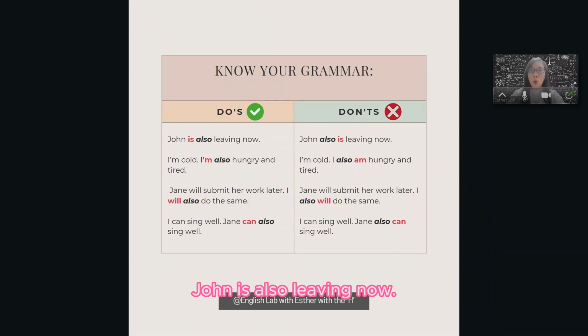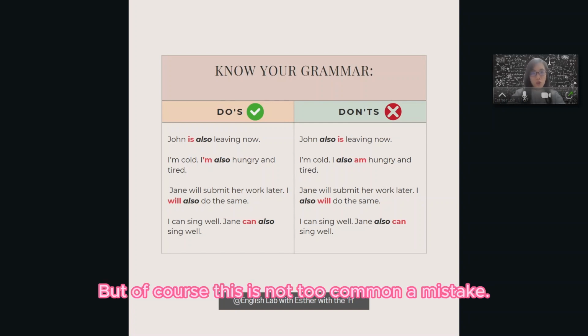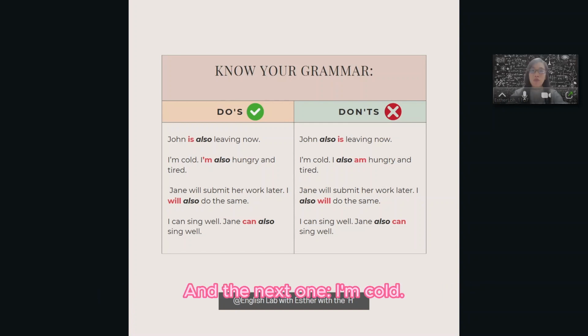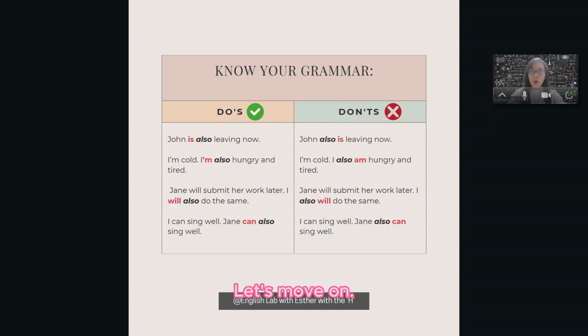John is also living now. It's correct. But if you say John also is living now, it's wrong. But of course, this is not too common a mistake. And the next one, I'm cold. I'm also hungry and tired. Not I'm cold, I also am hungry and tired. Look, we put the word also after the verb to be, is, am, are. Okay? Let's move on.